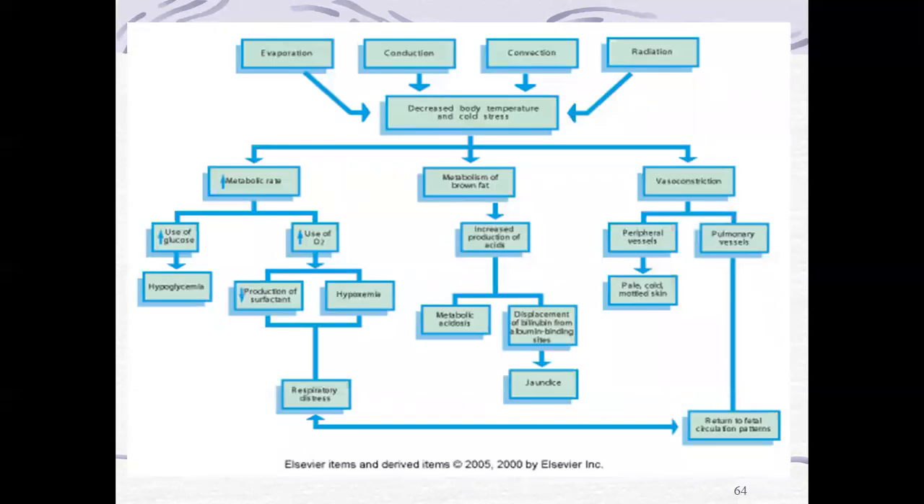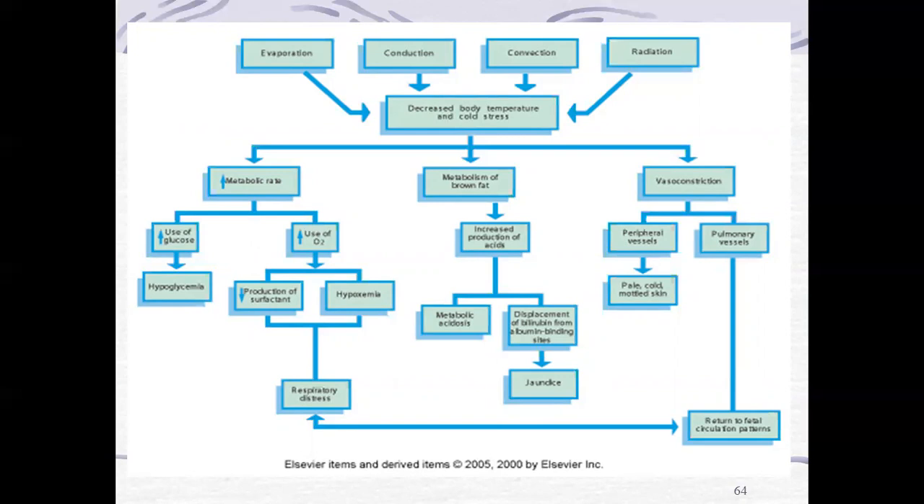Over this concept, we can see that decreased body temperature and cold stress can be initiated by evaporation, conduction, convection, and radiation. So that will affect metabolic rate, metabolism of brown fat, and vasoconstriction. If you're looking at metabolic rate, the metabolism uses an excess amount of glucose. Automatically, the child follows to hypoglycemia. And second, the metabolism needs an excess amount of oxygen also.